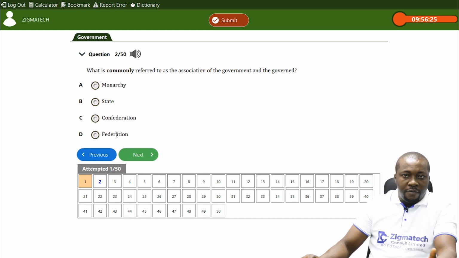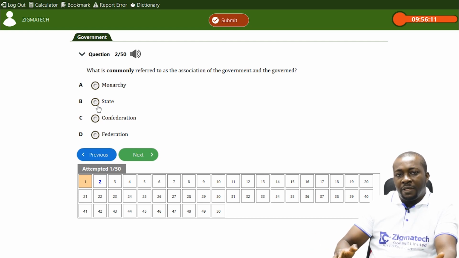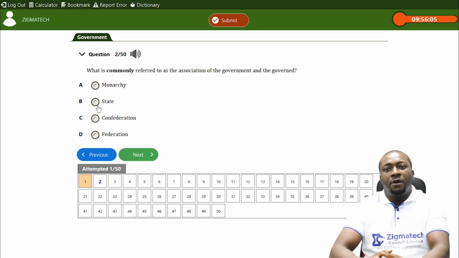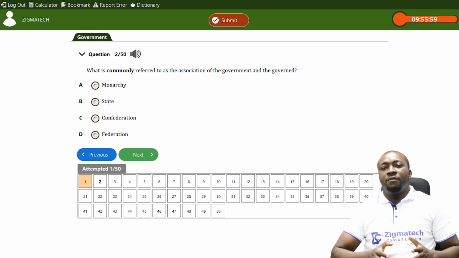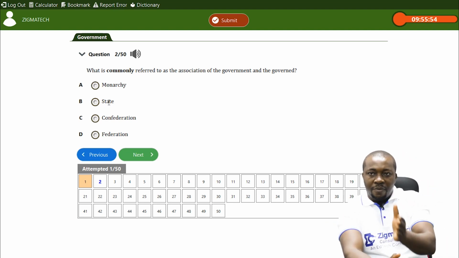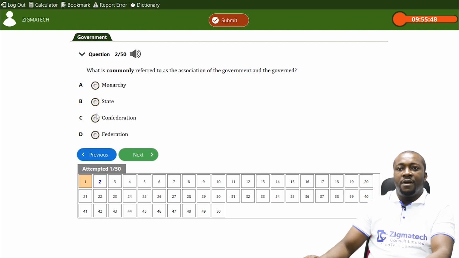It's not a federation. Federation is a system of government. Rather, if you remember the definition of state, a politically organized group of people occupying a defined territory under a government that has the power to make and enforce laws within its territory without any form of external intervention. If you look at this, you'll see that it's dealing with the association, an organized group of people. And remember, we talked about people must be there, the governed, and the government must be there. So it's an association of the government and the governed, that is the state.